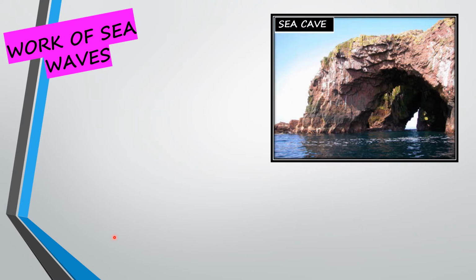Sea waves again carry out erosional and depositional kinds of activities, right? The erosion and deposition by the sea waves, because of the action of wind, give rise to coastal landforms. Sea waves continuously keep striking at the rocks, hitting the coastal landforms, and because of that cracks develop in the rocks. So once a crack develops, what happens?